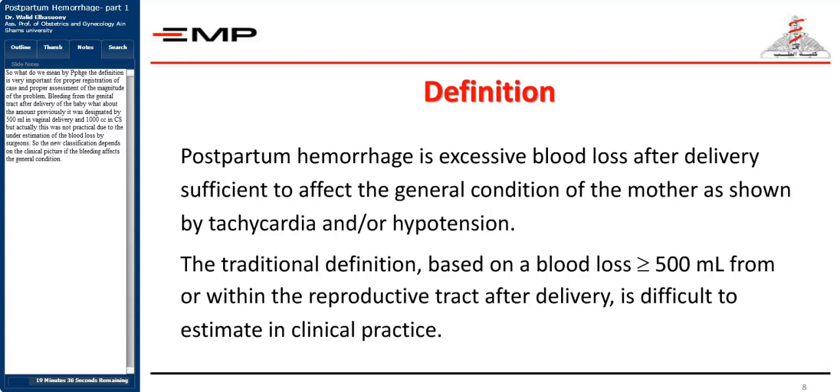But actually, that was not practical due to the underestimation that is done for the blood loss by the surgeons. So we found that lots and lots of cases are missed and they are not properly reported. So a new classification, which is more practical, depends on the clinical picture of the patient. If the bleeding is severe enough to affect the general condition of the patient, this is called postpartum hemorrhage. Apart from the amount, whether it's 500 milliliters, 1 liter, or 1.5 liters, if the general condition of the mother is affected in the form of tachycardia or hypotension or the other clinical picture we're going to speak about later on, then this is called postpartum hemorrhage.